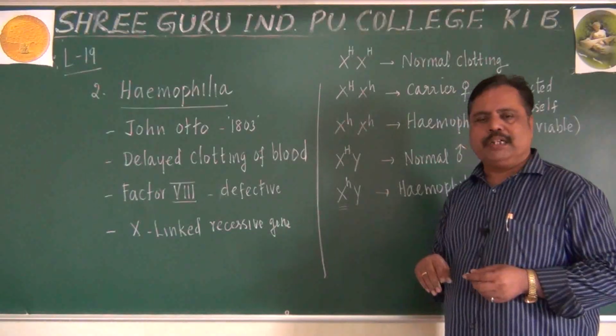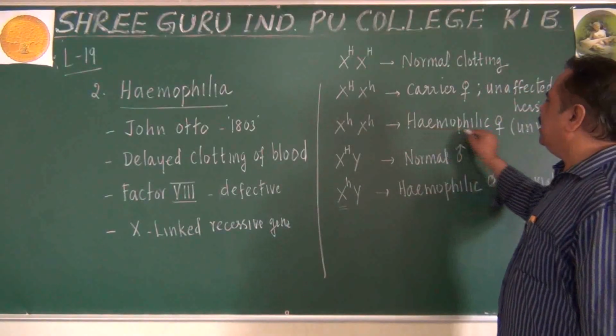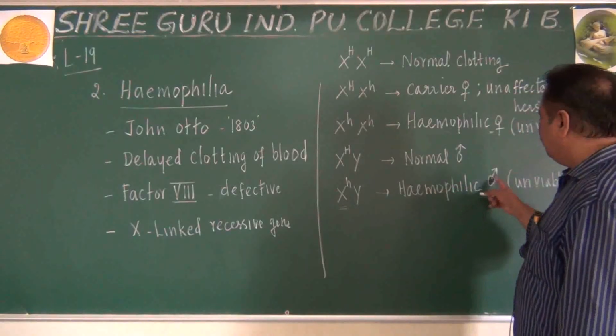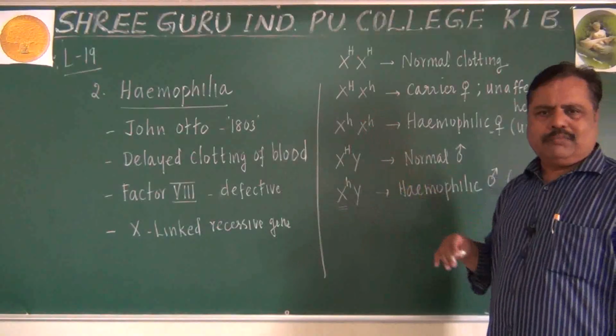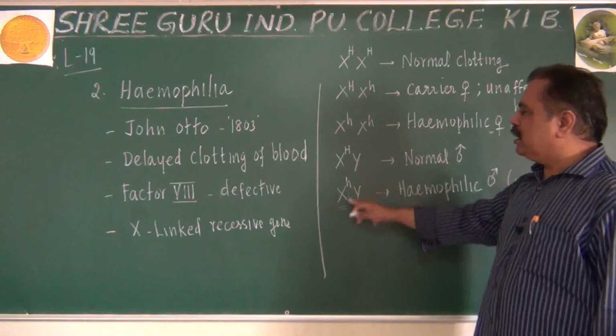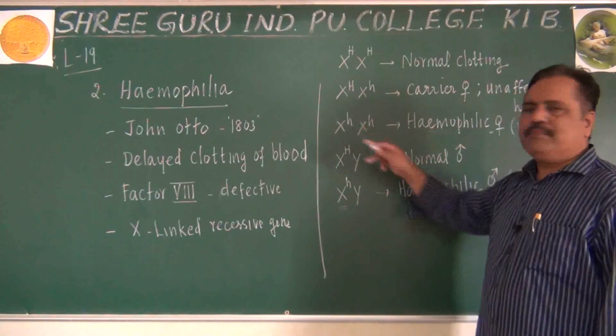Do you get this point? Heterozygous. This condition is generally not possible. Why? Because a hemophilic father will not be able to survive up to adulthood. Very rare, sometimes it is possible. Anyhow, a male becoming hemophilic is quite possible, more than the female.